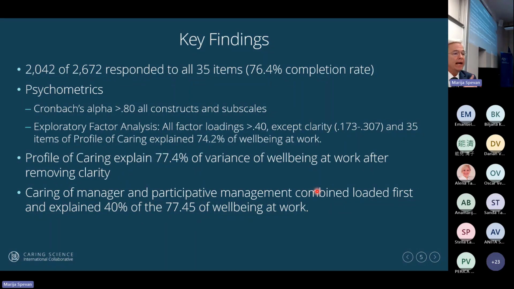And so when I included clarity, it only explained 74% of well-being, and when I took out clarity as a poor performing 4-item assessment, the explained variance of well-being increased to 77.4%. So there's something with clarity, I don't think it's the instrument. I think we have got to do some more teaching and education about what we are supposed to be doing in our roles, in our pathophysiology, and in our policy.